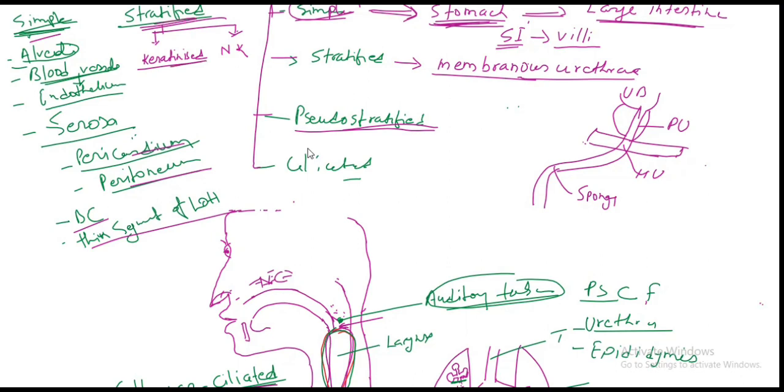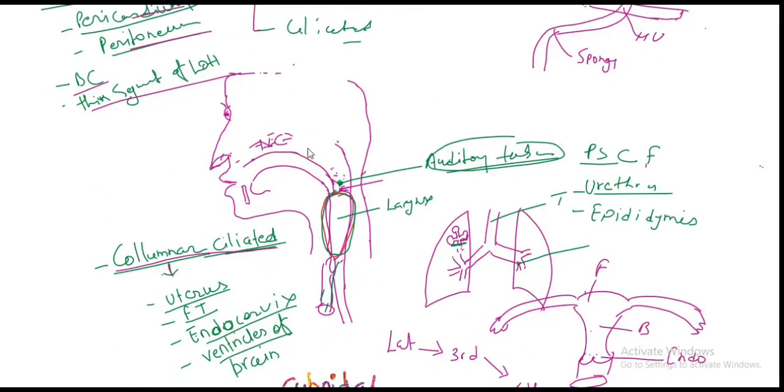Stratified is of two types: keratinized and non-keratinized. Keratinized is found in the skin, duct of sebaceous gland, and anus below the Hilton white line. Non-keratinized is found in the larynx, vagina, anal canal, oral cavity and esophagus, till the esophagus.